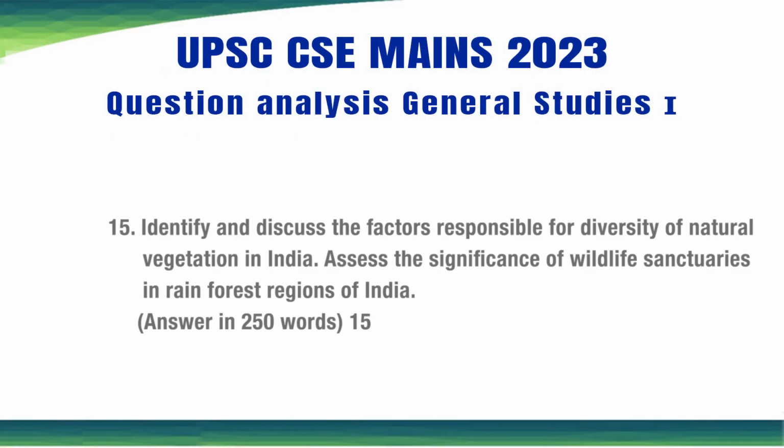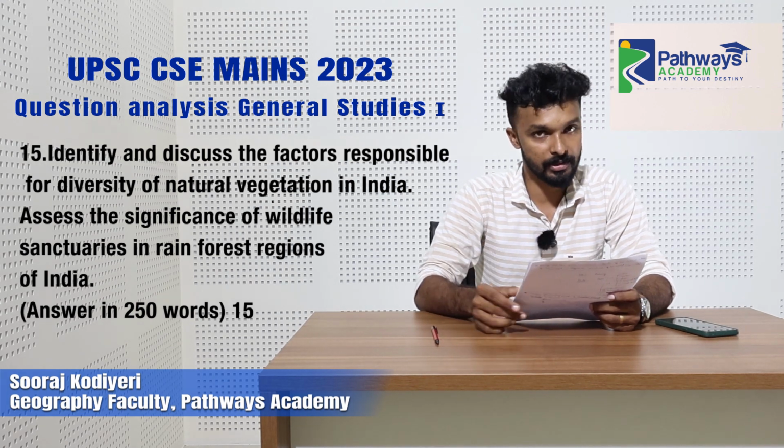The next question is: identify and discuss the factors responsible for the diversity of natural vegetation in India. This is the first part. And the second part is: assess the significance of wildlife sanctuaries in rainforest regions of India. It's a bit factual, because we need to know the rainforests of India, their locations and all. It's a 250 words question. So the first part is all about the diversity of natural vegetation in India.